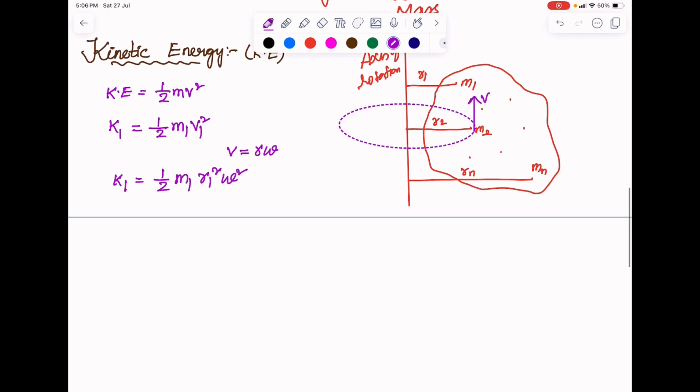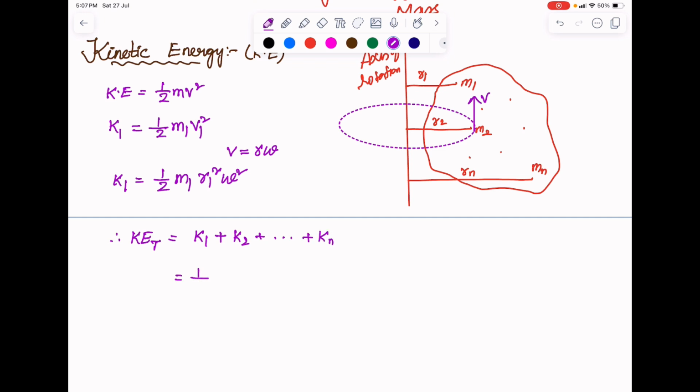And this is for one particle. Similarly, there are n number of particles. So the total kinetic energy of the motion of the rigid body is given by k1 plus k2 plus so on plus kn.